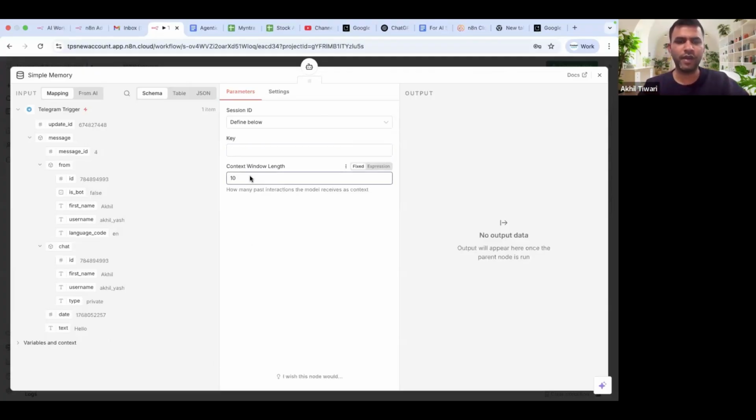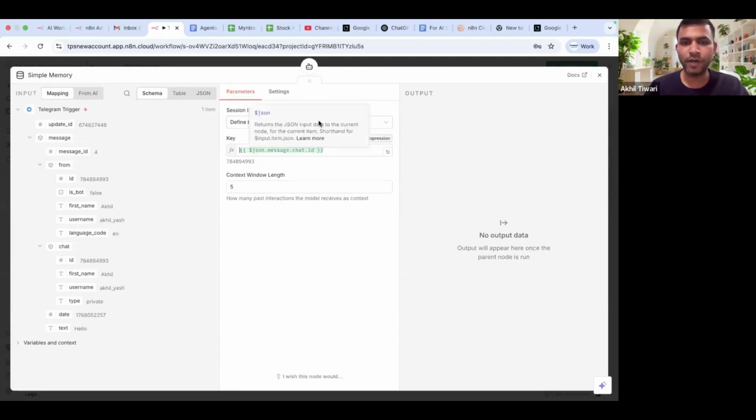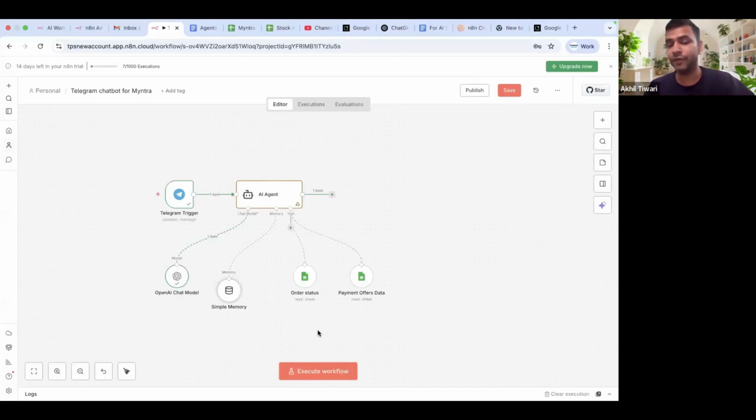I'll just bring it back to 5. And what is going to be the key here is chat ID, right? So we just go ahead and drag and drop it. Now let's try running it. Let's see if it works now, right? Again, click on it.